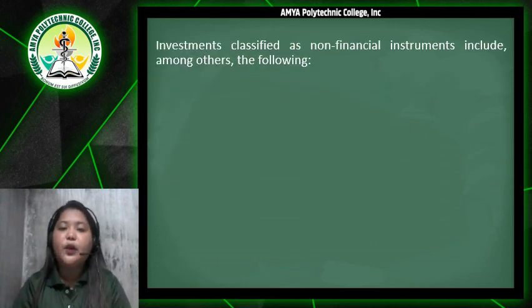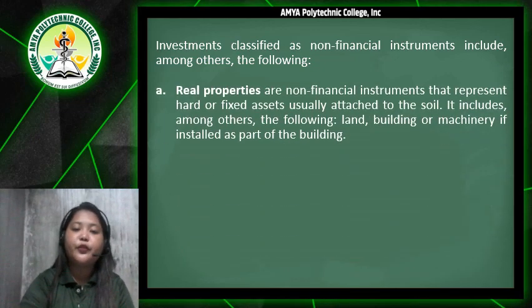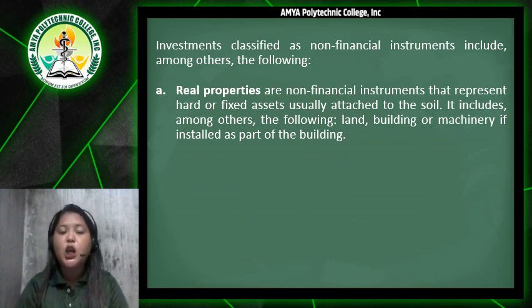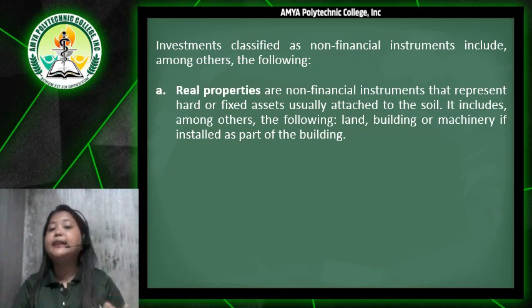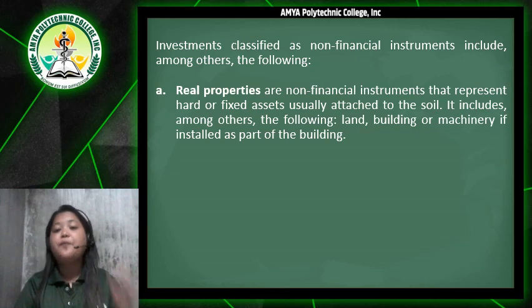And next, we also have the investments classified as non-financial instruments. So this includes the first one, we have the real properties. So when you say real properties, these are non-financial instruments that represent hard or fixed assets usually attached to the soil. It includes, among others, the following: we have the land, building, or machinery if installed as part of the building.